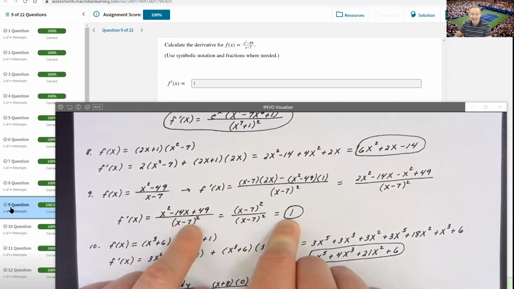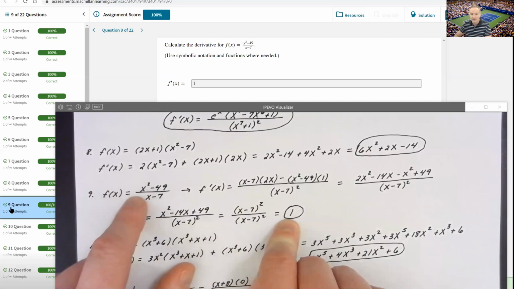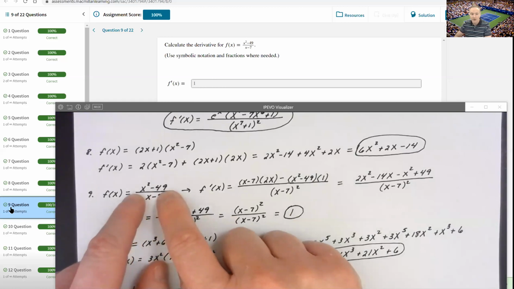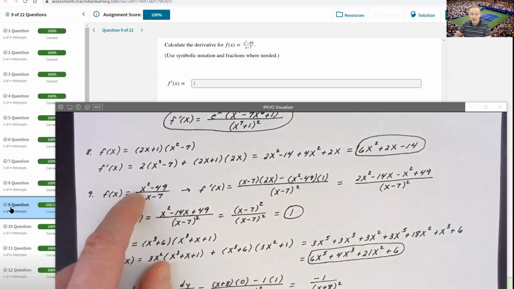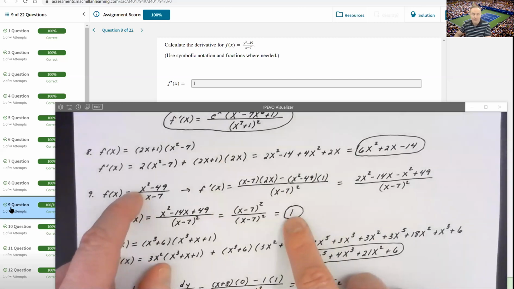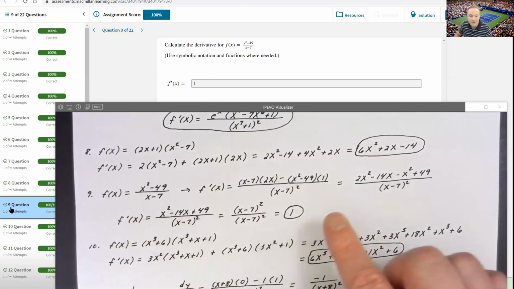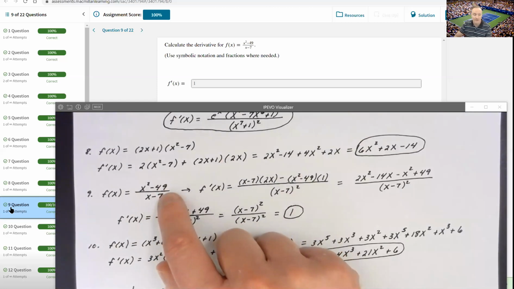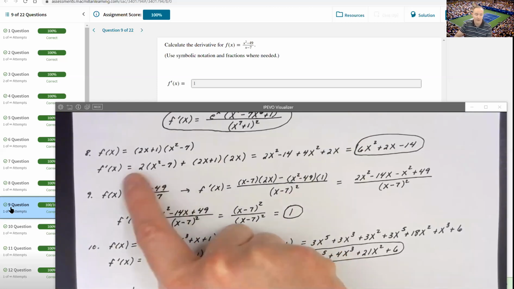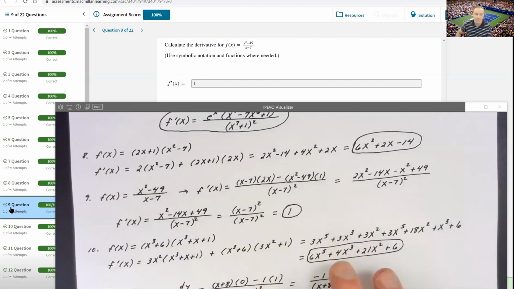Now, you could have taken every single solitary bit of the fun out of this problem if you went back to the first step and said, yeah, John, I'm not going to use quotient rule on this. I'm just going to factor that numerator and call it (x plus 7)(x minus 7). The x minus 7s factor out, and you're just taking the derivative of x plus 7, which is 1. You could do it that way, but that would rip all the fun of the quotient rule out of the problem. So I wanted to do it with the quotient rule, even though I knew from the very beginning that the answer would be 1, because this would simplify to x plus 7, which has a derivative of 1.